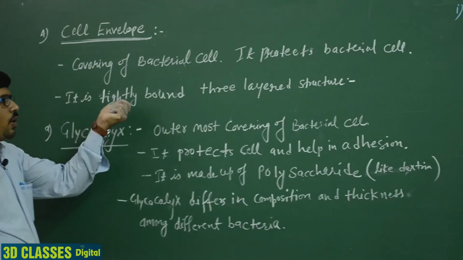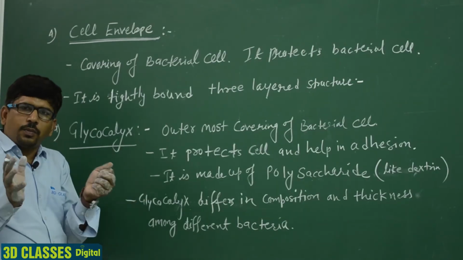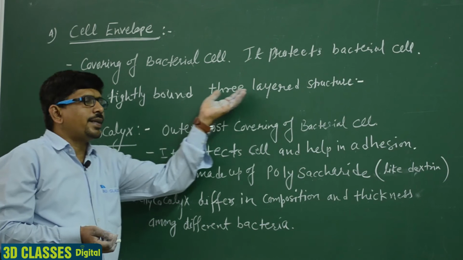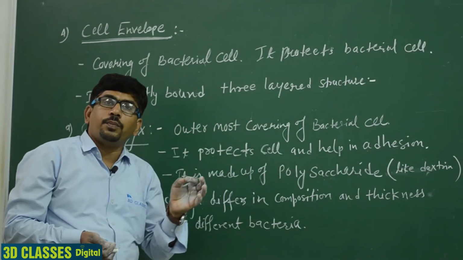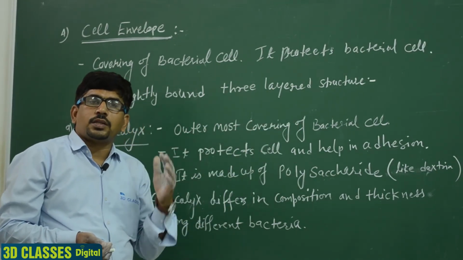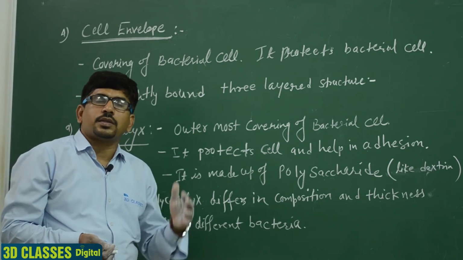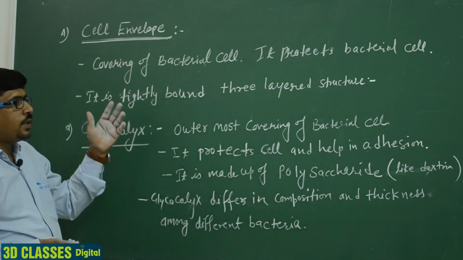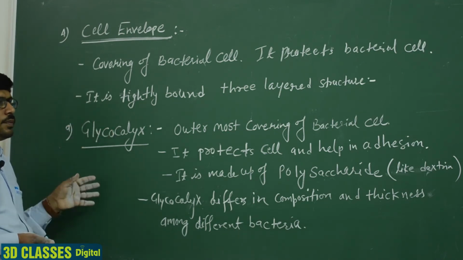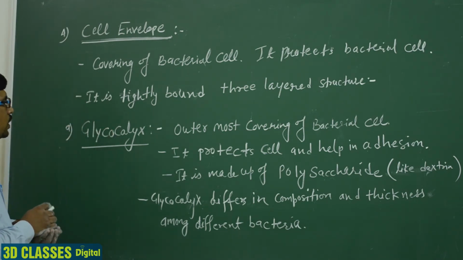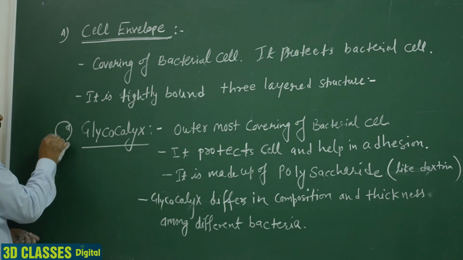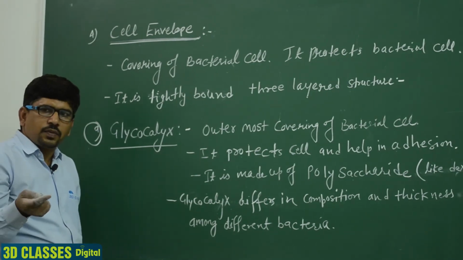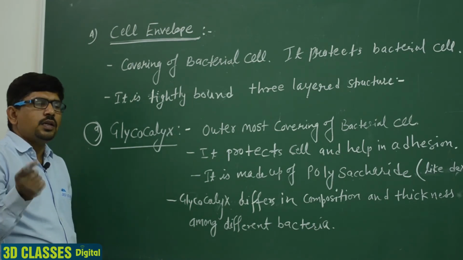It is a tightly bound three-layer structure. The tightly bound three-layer structure of the bacterial cell is known as the cell envelope. And these three layers are: first, the glycocalyx, second, the cell wall, and third, the cell membrane.